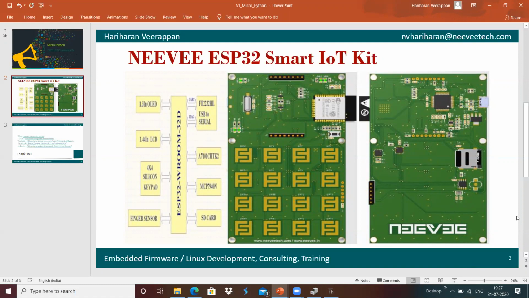Today we have seen how to access the user LEDs present on our board with the help of MicroPython, the machine module, and the Pin class of the machine module. Yeah.